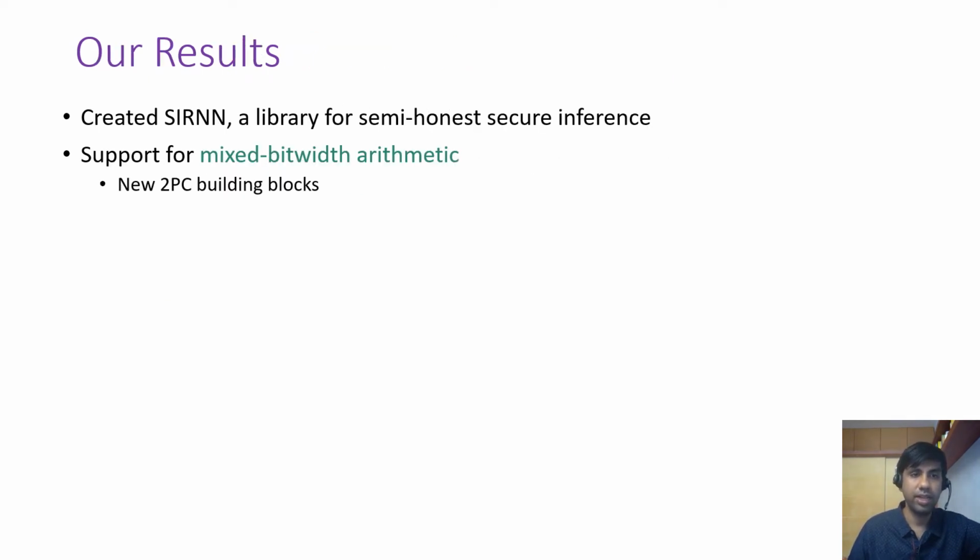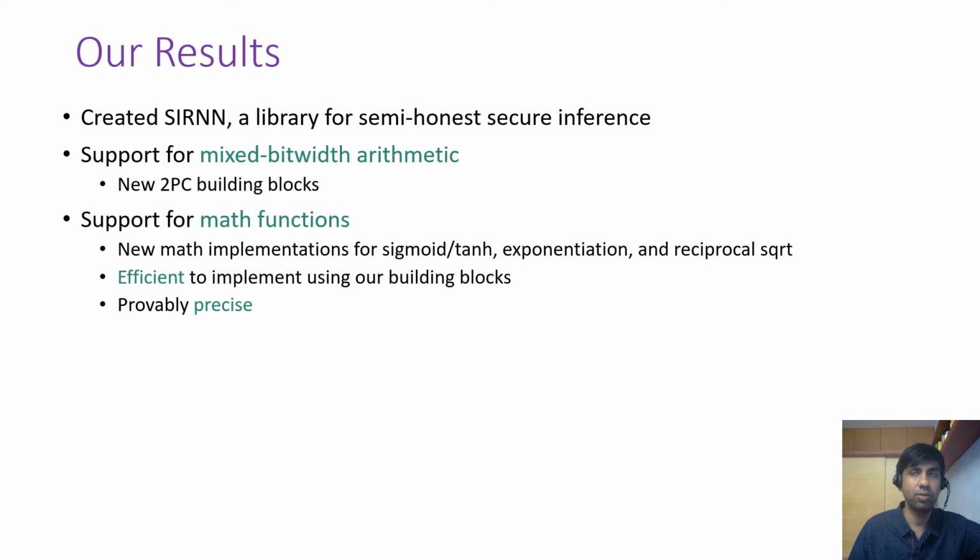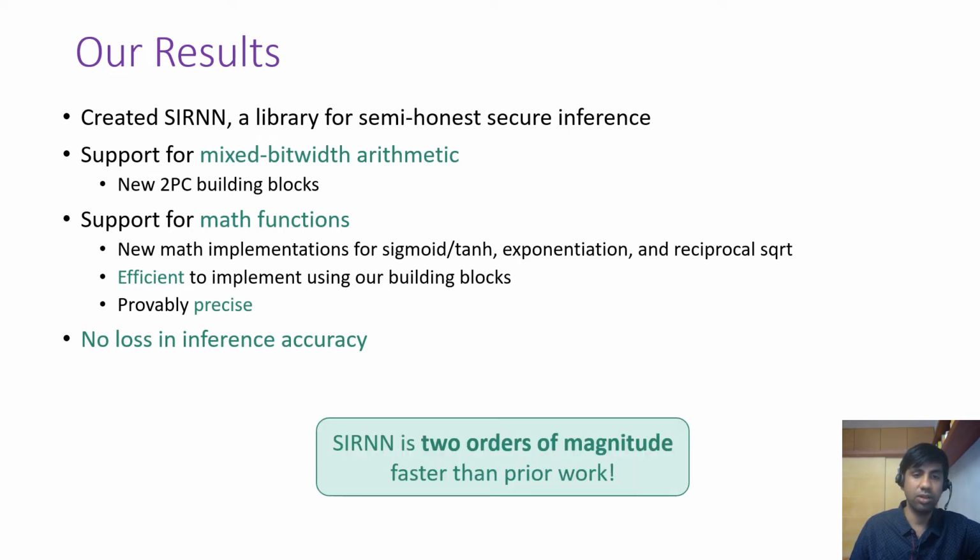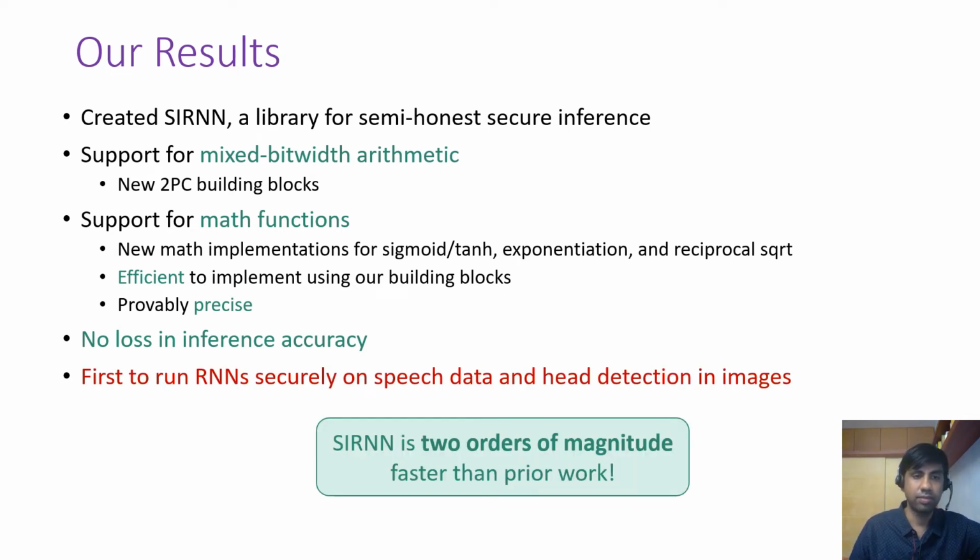So what have we done? We have created SIRNN, a library for semi-honest secure inference, and it has support for mixed bit width arithmetic, which means that you can keep on doing computations in low bit width. When needed, you can go to high bit widths, do computations in high bit widths, and then come back to low bit widths and continue. This allows us to have efficient support for math functions, and we can have precise and efficient implementations for these. Since our math functions are precise, we don't get any accuracy losses, and our performance is great, which enables us to run things like first evaluation of RNNs on speech data, and as I promised, head detection.